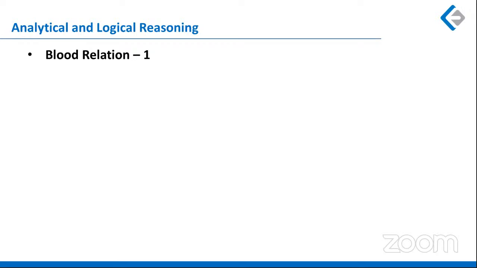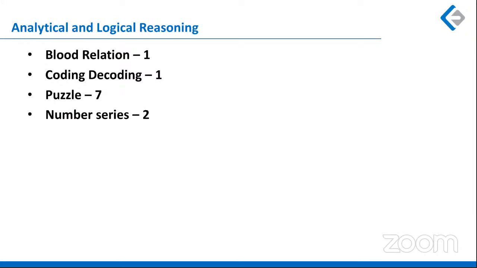We had only one question from blood relation. We had only one question from code encoding, where we had five questions last time. We had seven questions from puzzles, and there was some difficulty level. We had two questions from number series, and one of them was just based on your common sense, and the other one was a little trickier. Arrangements, we had four questions.